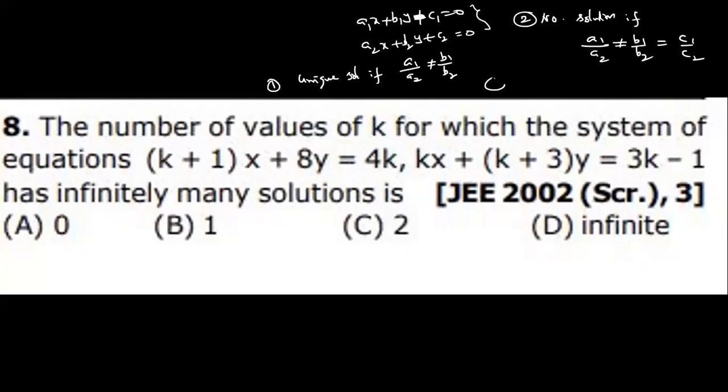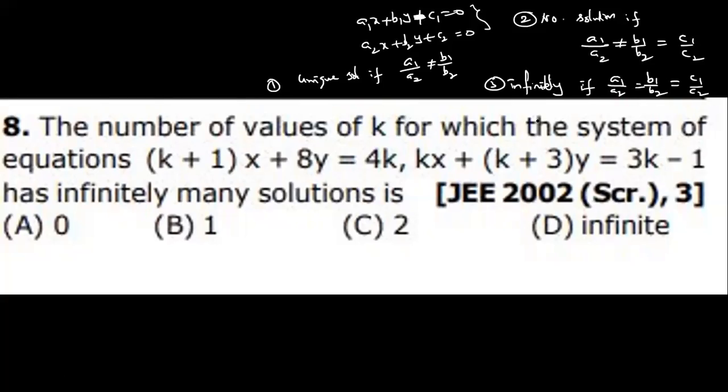Third one, 10th class question. And infinitely many solutions means what? a1 by a2 is equal to b1 by b2 is equal to c1 by c2. Now simplify and find out what the answer is. Now I'm giving the concept. You can proceed yourself.